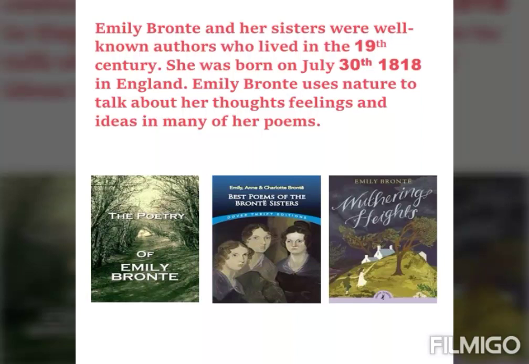So students, before I start with the explanation, let me introduce you to the poet Emily Bronte. Emily Bronte and her sisters were well-known authors who lived in the 19th century. She was born on July 30th, 1880 in England. Emily Bronte uses nature to talk about her thoughts, feelings and ideas in many of her poems. Let us see how in one of her poems which we are going to learn today.